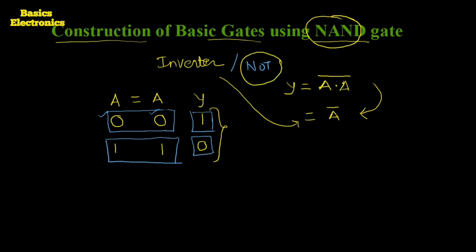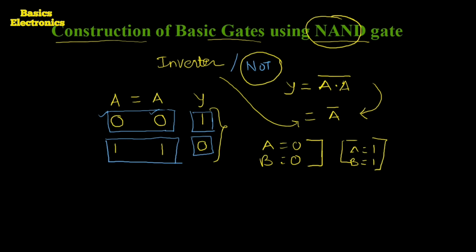It means when A is equal to 0 and B is equal to 0, or when A is equal to 1 and B is equal to 1, then the NAND gate works as an inverter. It works as a NOT gate.